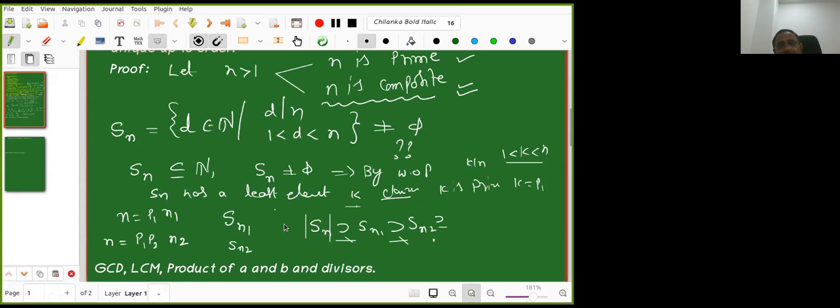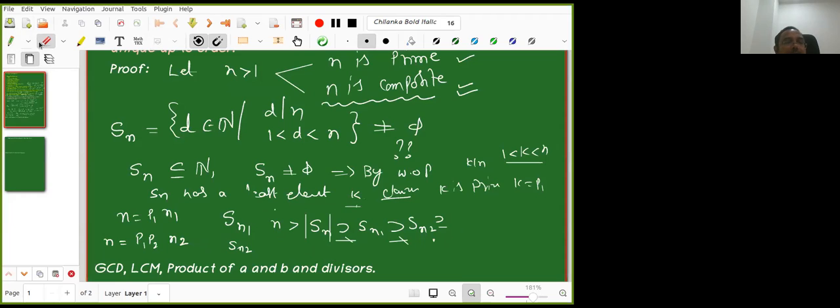No need to tell the exact answer. Can you say some number which it is less than? Number of divisors has to be less than n. Less than n. That much we can say, and it is easy to say, right? Each time it is decreasing by at least 1, so we cannot continue like that. That's why it will end.